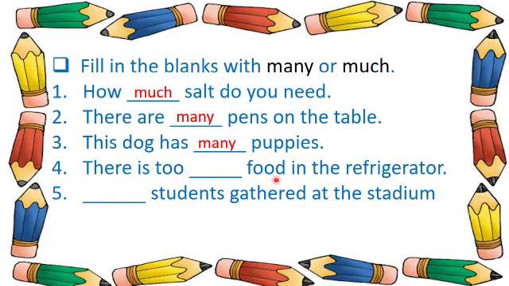There is dash food in the refrigerator. Can you count the food? No. So there is much food in the refrigerator. Dash students gathered at the stadium. So the correct option is many.